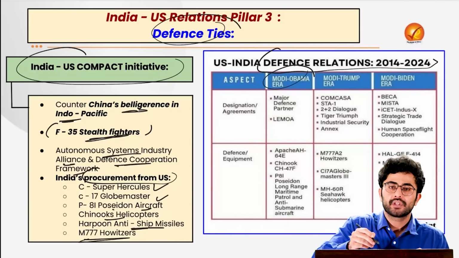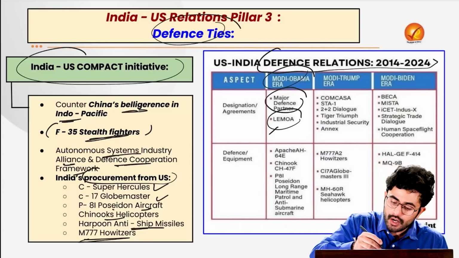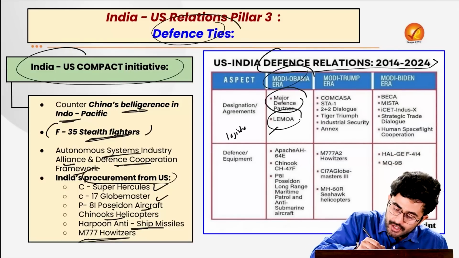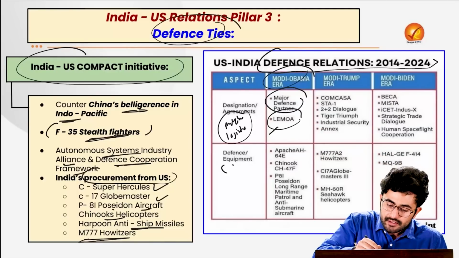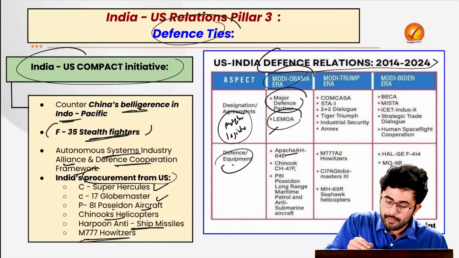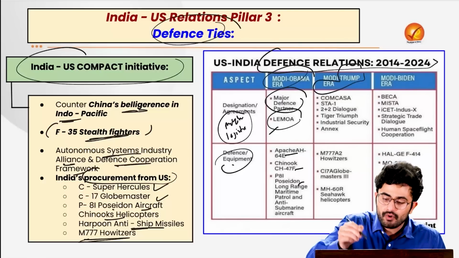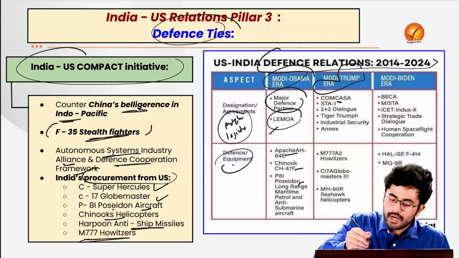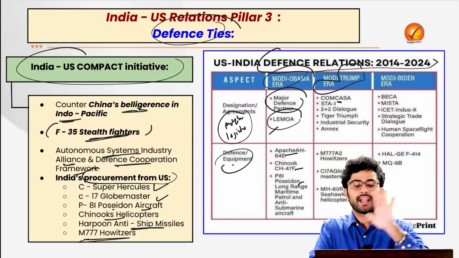First, with Obama, we signed various defense agreements, such as LEMOA, which basically provided for sharing military logistics and supplies. Then various defense equipment we bought, such as Apache, Chinook, Poseidon, etc. Then under Trump 1.0, we signed COMCASA, which stands for the Communication Compatibility and Security Agreement.